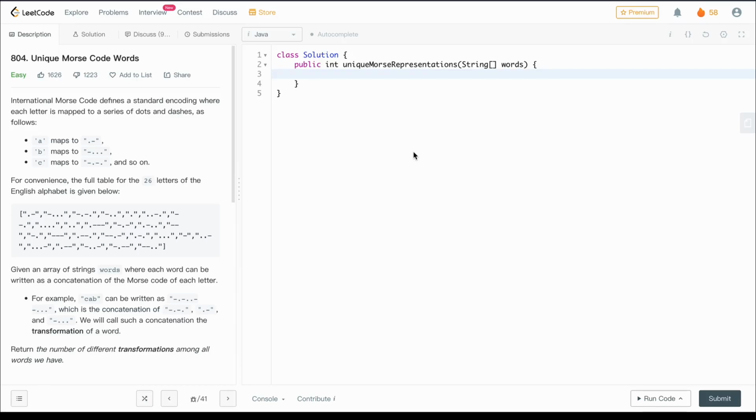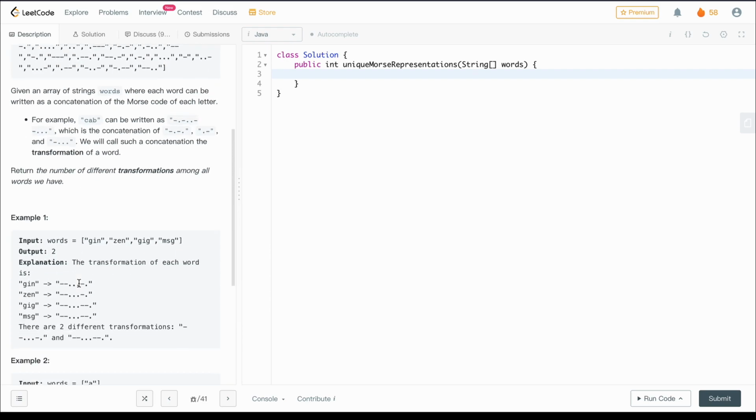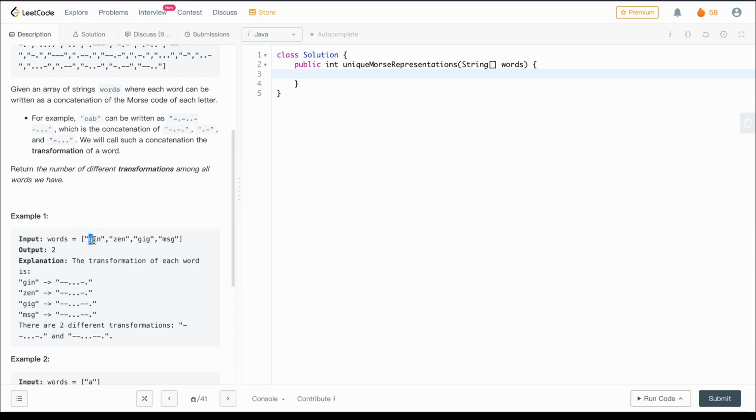Everyone, today we are going to discuss question number 804, Unique Morse Code Words, of the LeetCode August challenge, day 17. We are given an array of strings which contains the words, and we are also given the Morse code. If we convert each word into the corresponding Morse code and store that Morse code somewhere, and similarly do the same procedure for each word, we find the number of different Morse codes. So we have to give the count of the number of different Morse codes present for the given words.